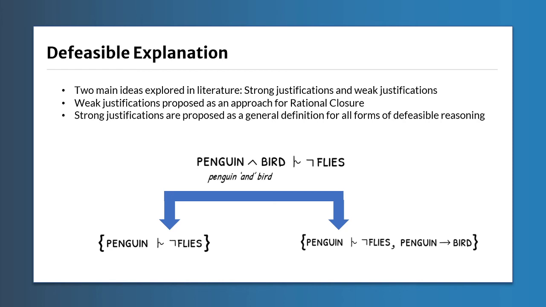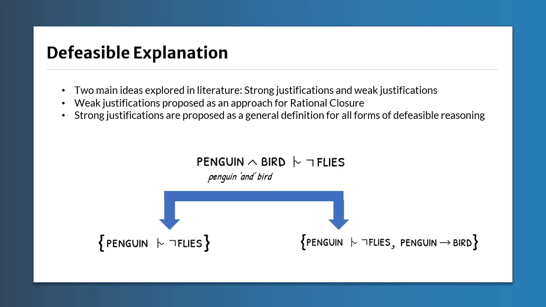It's also useful to be able to evaluate explanations in the defeasible case, but actually there hasn't been much work in the literature on explanation for defeasible reasoning. So the two ideas that have been proposed in the literature are strong justifications and weak justifications. Weak justification was given as an algorithm for rational closure, while strong justifications are a more declarative and general definition that we apply to KLM.